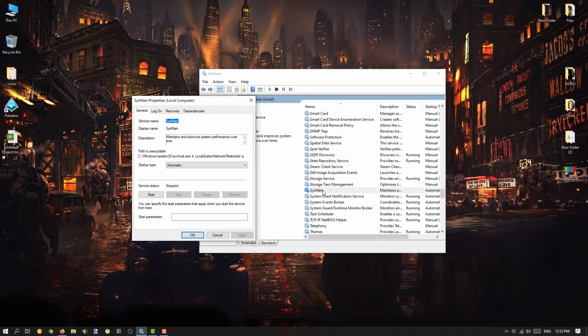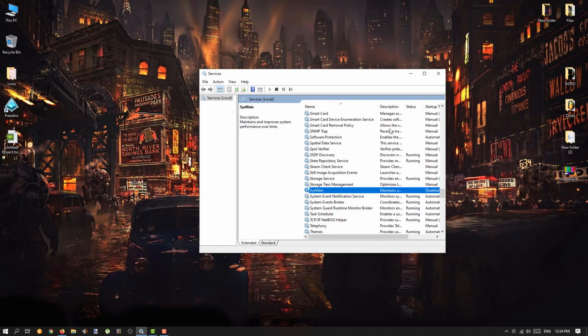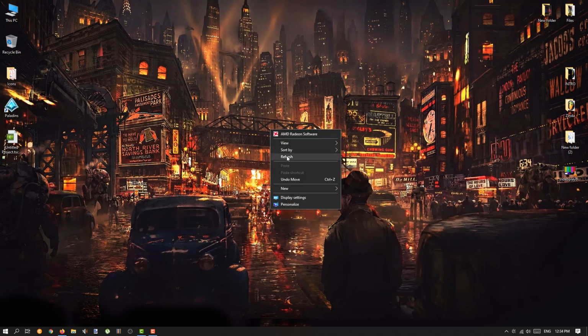There will be a startup type, which will be automatic. Click it and select disabled. Once it's selected disabled, hit apply and OK, close the tab and restart your computer. So these are the two methods, guys, where you can clear your RAM, and if there is any heavy usage in your RAM, that will be cleared as well.